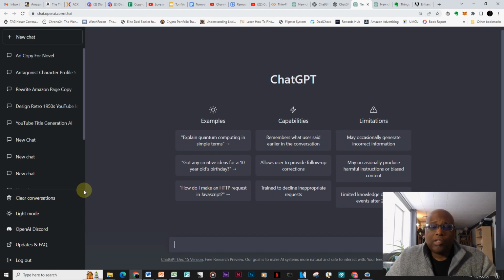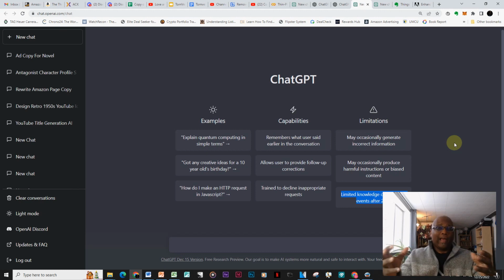And once you get the screen, it's important to understand some limitations of things that the system cannot do. So, like I said, it's a personal assistant, but it's limited in the information that it's had. So here's a key thing here. Down here, it says limited knowledge of the world and events after 2021. So that's important to understand. So if you're going to ask it things about like this year, for example, it's not going to be able to answer because it's not connected to databases that have access to the internet. So it's not continuously learning. It's fed a certain particular amount of information, pretty much up to 2021.